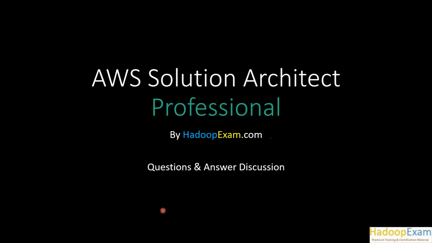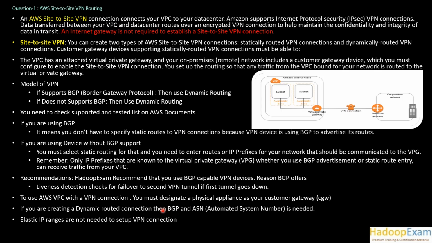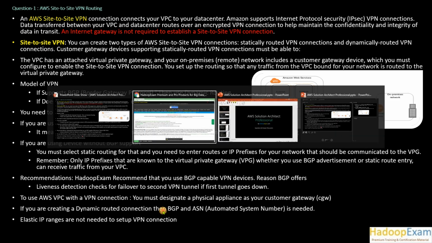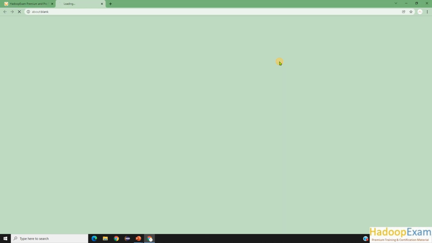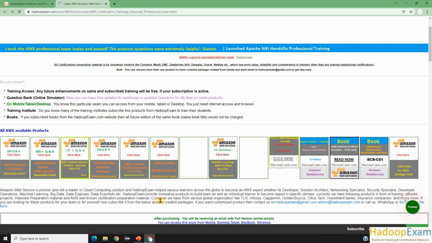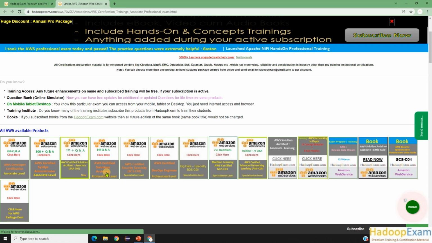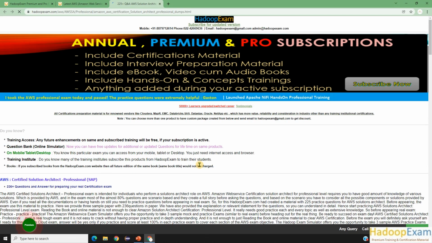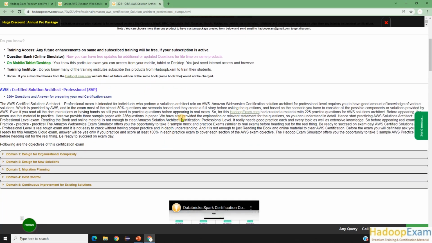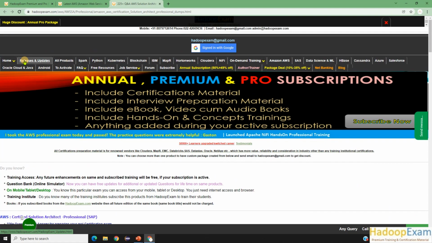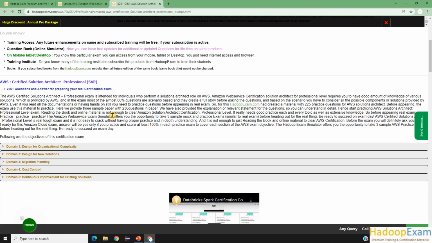So let's start. This would be the format: I'll create a slide for one question, and I'll explain what exactly is being asked. Now let me move to the actual hadoopexam.com website. From there you go to AWS, Amazon AWS, and then select the certification which you want to practice. This is the professional level certification. Right now we are providing 236 plus questions, and we keep updating. You can always check the release and updates for new material.